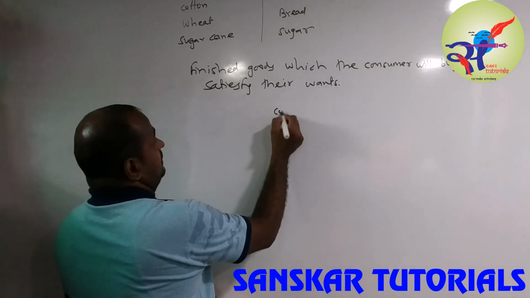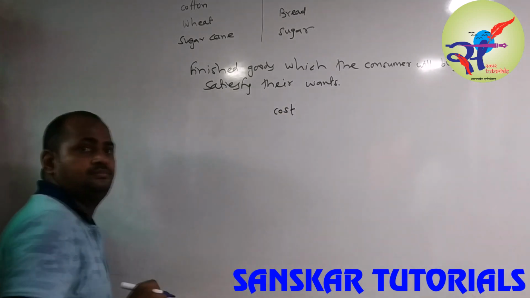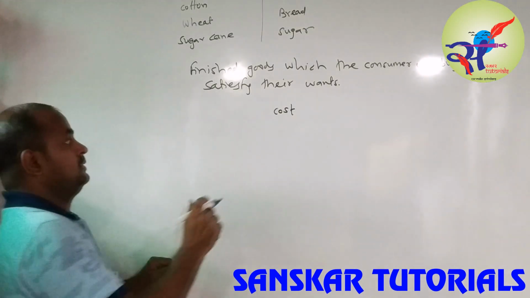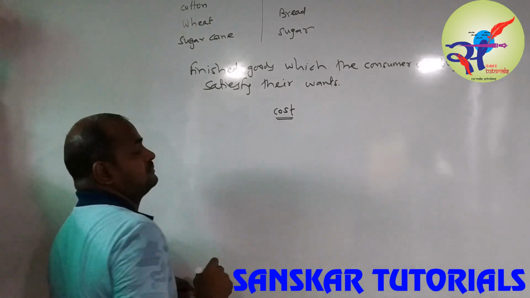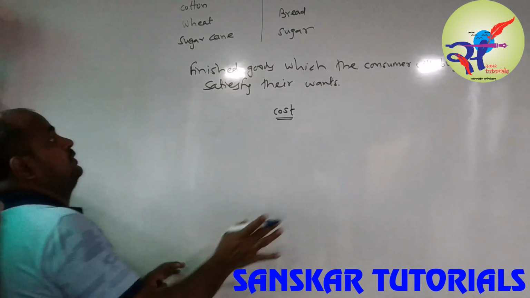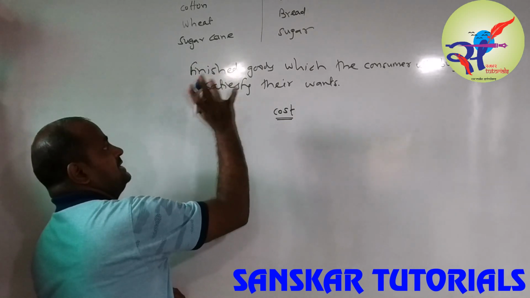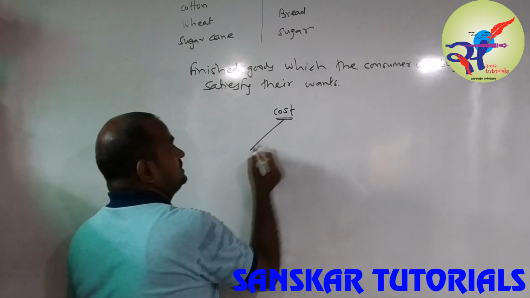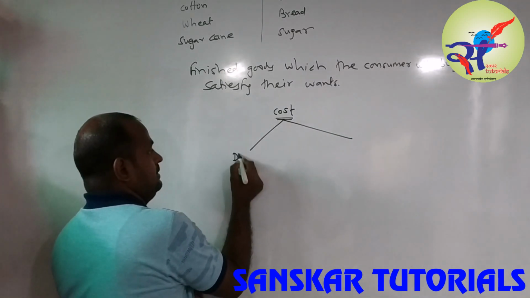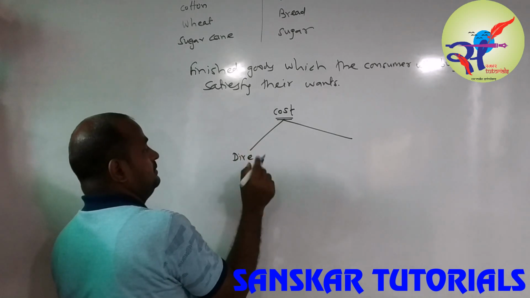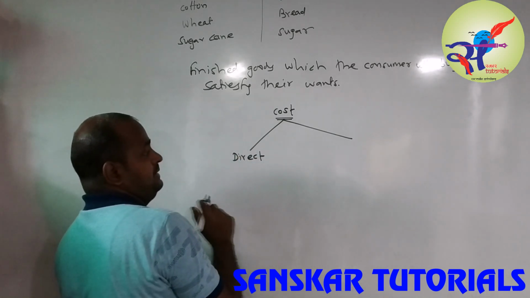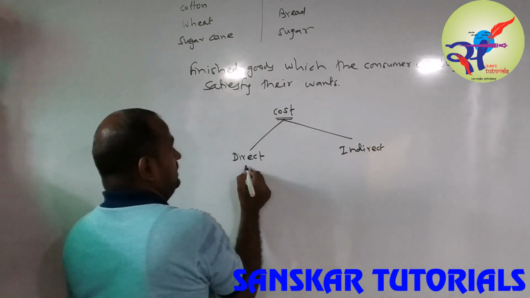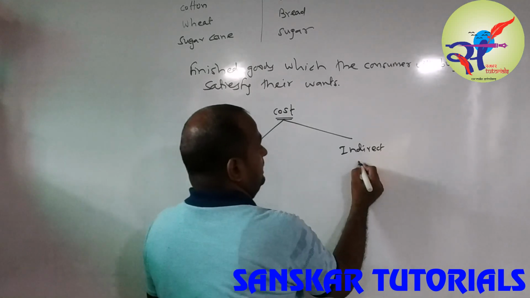Now let's take the cost. Up to now it is only an introduction: what is the cost, what is the raw material and finished goods. Now our cost is divided into two parts, which are already given to you in the PDF. You will see that they are direct and indirect. So direct cost and indirect cost.